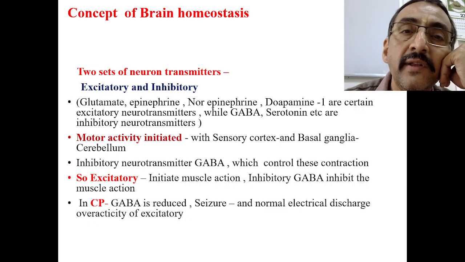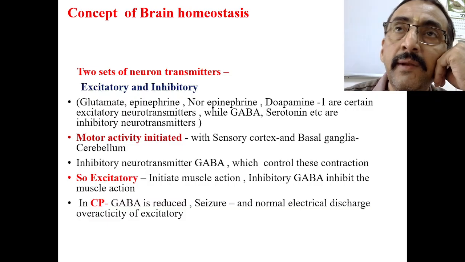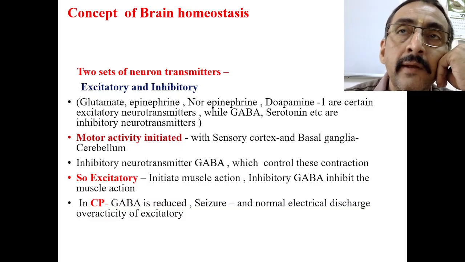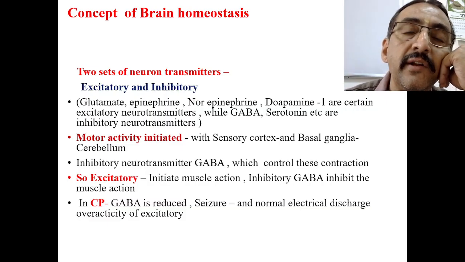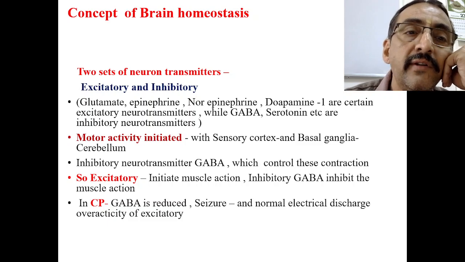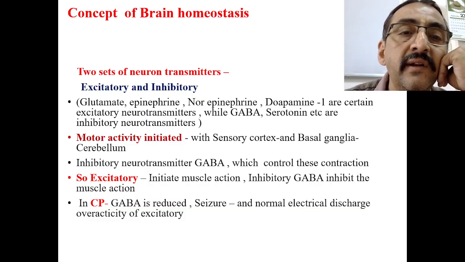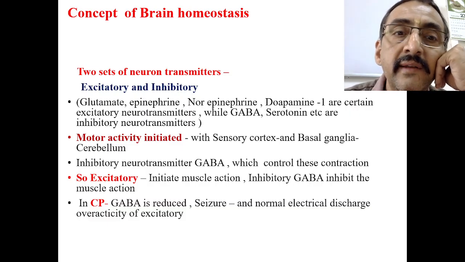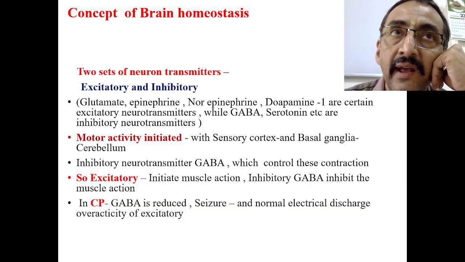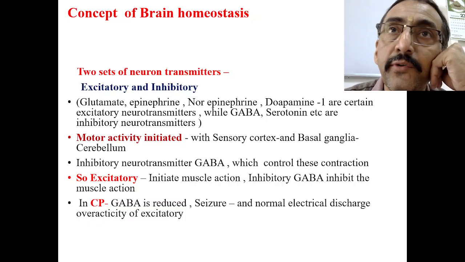So today, continuing the subject, we will consider the concept of brain homeostasis and its importance in the implementation of Panchakarma treatment. Now in the brain, as you know, there are two sets of neurotransmitters. One is excitatory neurotransmitters and another one is inhibitory neurotransmitters. Glutamate, epinephrine, norepinephrine, dopamine, etc. are certain excitatory neurotransmitters. These are basically related with the excitation of the neuron. Whereas GABA, gamma aminobutyric acid, serotonin, etc. are considered as inhibitory neurotransmitters.